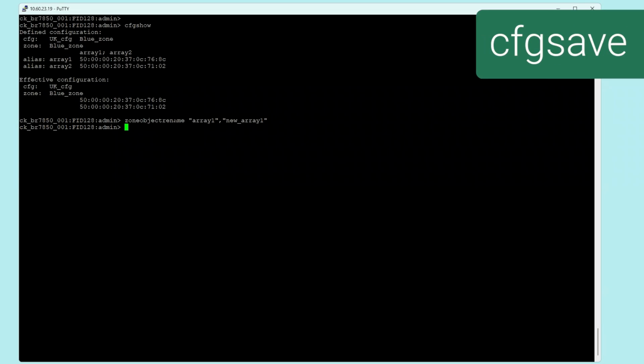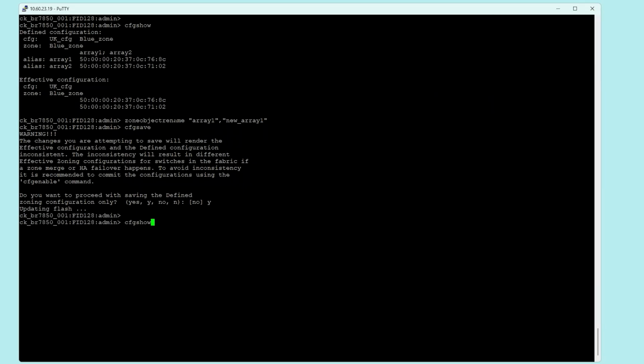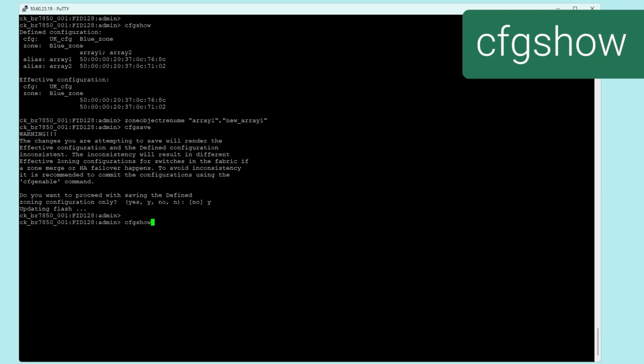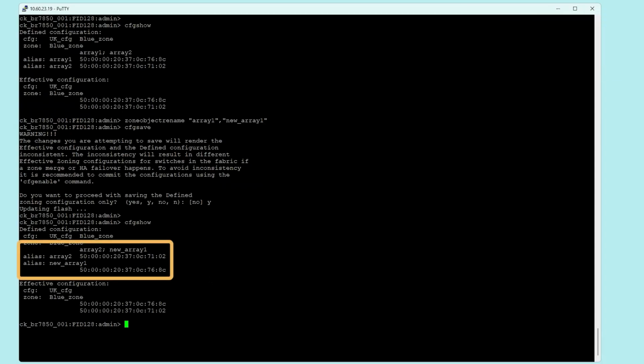And then save the config with the command cfgsave. Verify it with the command cfgshow. You can see that the new alias name shows up in the cfgshow.